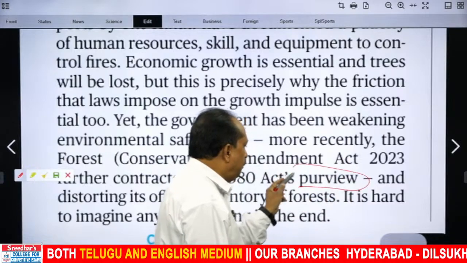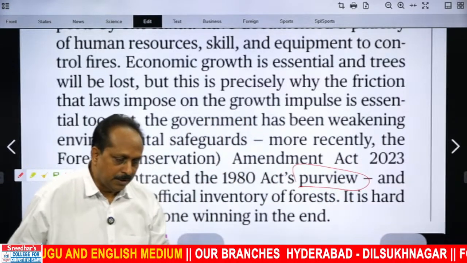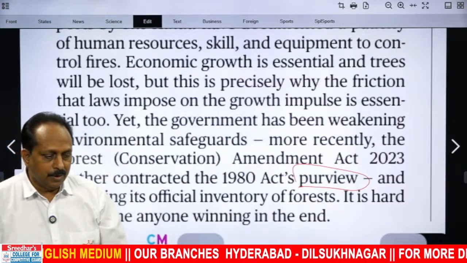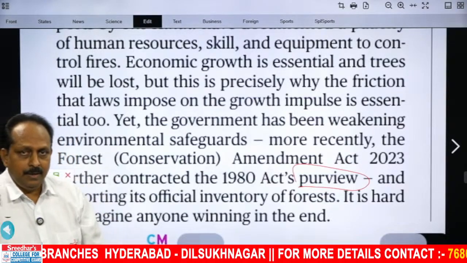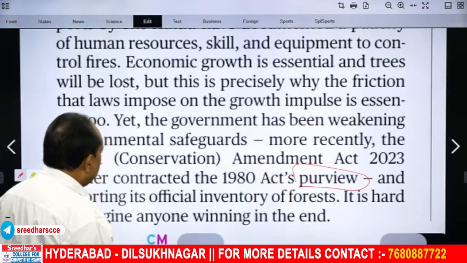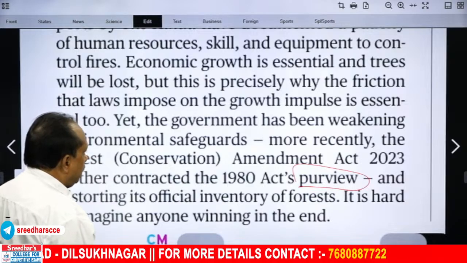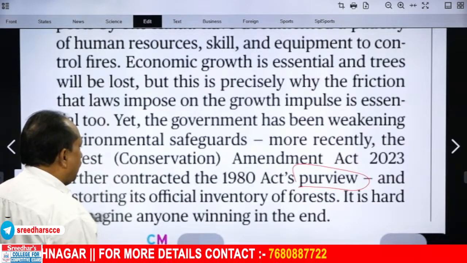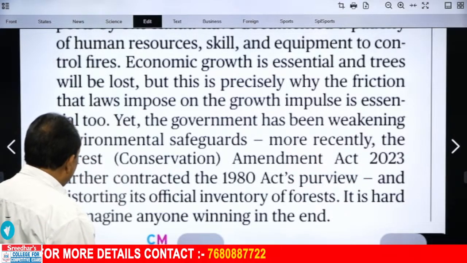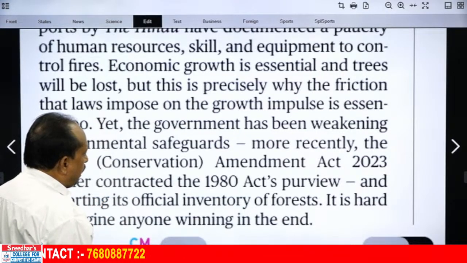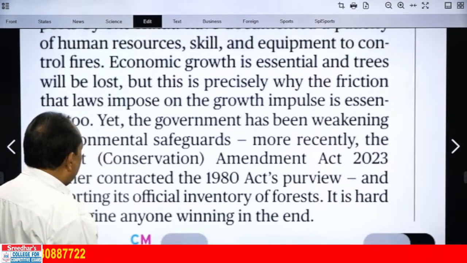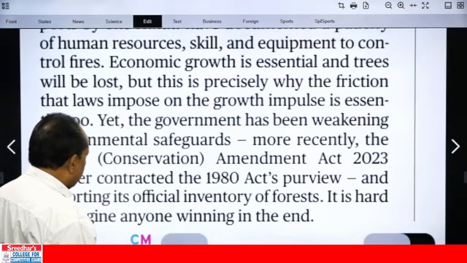Within someone's purview means within their jurisdiction, within their control, the framework. Based on the recent act, the scope has been cut down. The Forest Conservation Amendment Act 2023 further contracted the 1980 Act's purview and distorting its official inventory of forests.